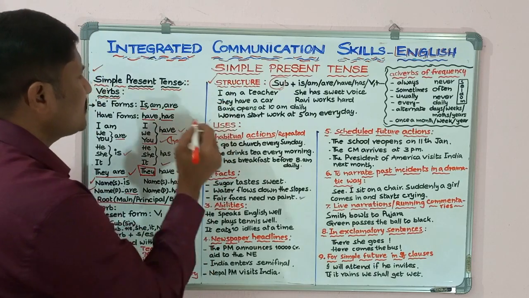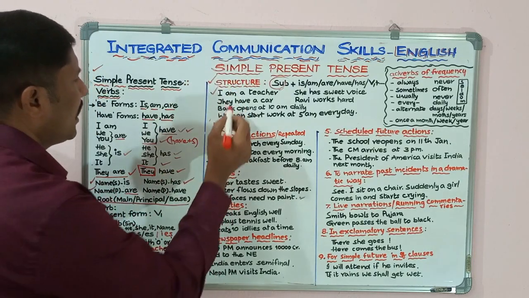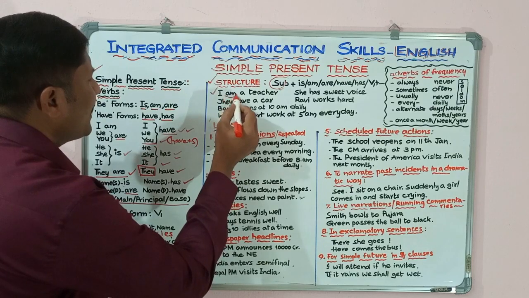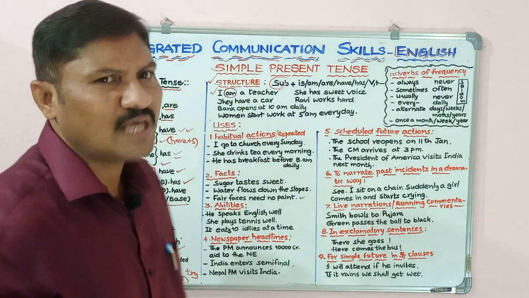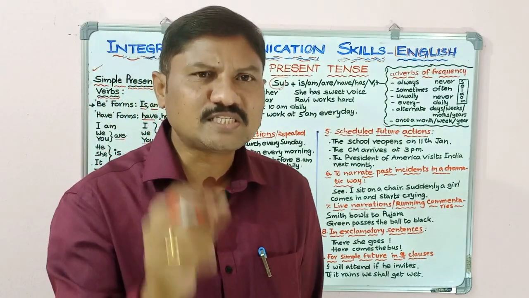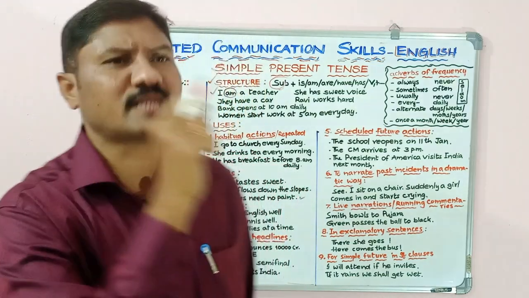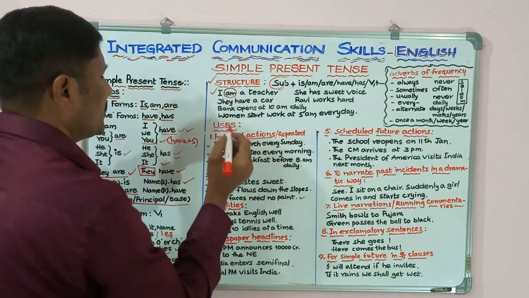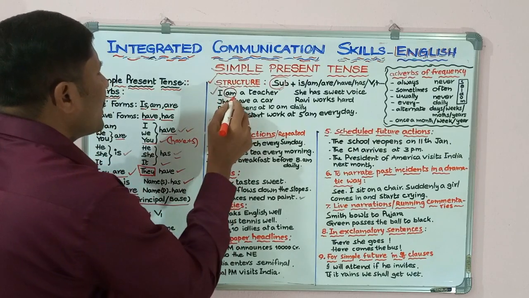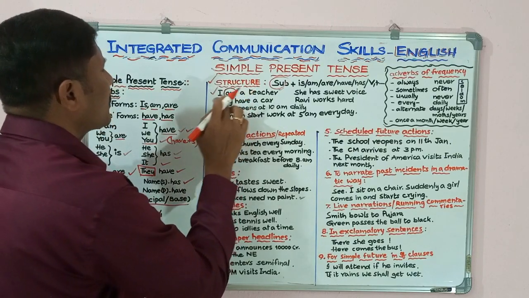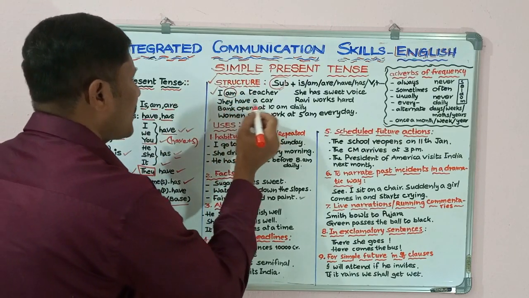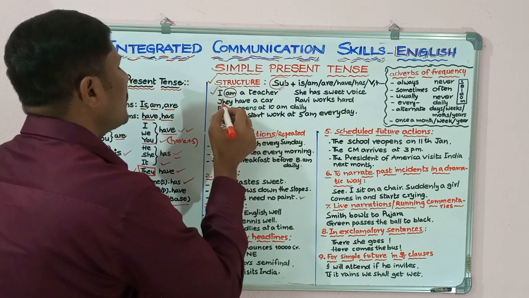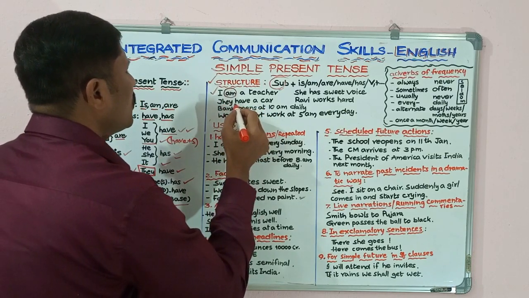Look at these sentences. I am a teacher. So what is the verb here? Am. Am is the helping verb, but here am itself acts as the main verb in the sentence. We should use am after I. They have a car. As they is the plural third person, we use have.